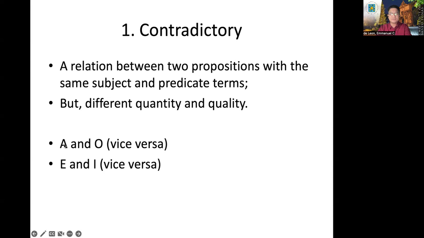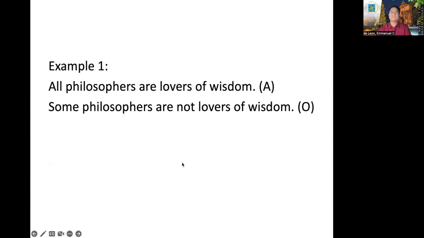A is universal, O is particular, and quality. A is affirmative, O is negative. So it is applicable between A and O and vice versa, as well as in E and I and vice versa because of that definition.